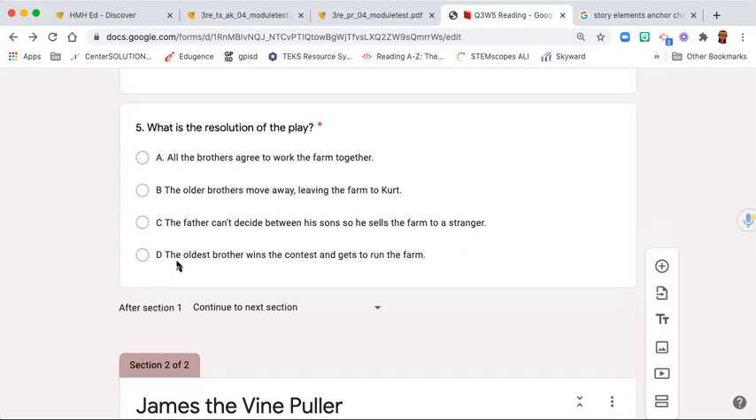Number 5. What is the resolution of the play? A. All the brothers agree to work the farm together. B. The other brothers move away, leaving the farm to Kurt. C. The father can't decide between his sons, so he sells the farm to a stranger. D. The oldest brother wins the contest and gets to run the farm.